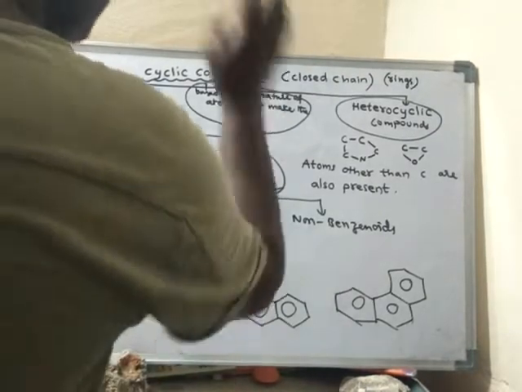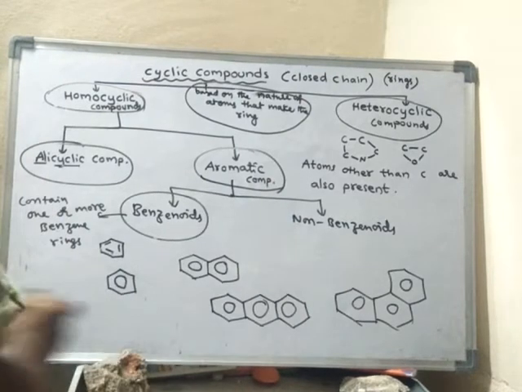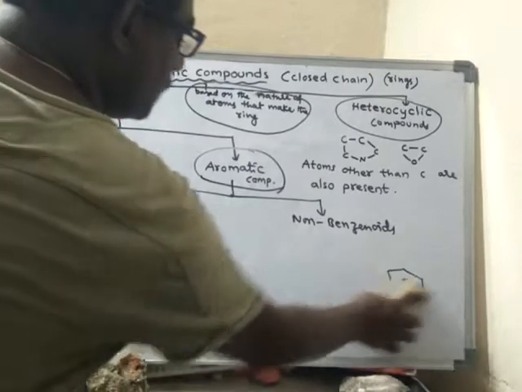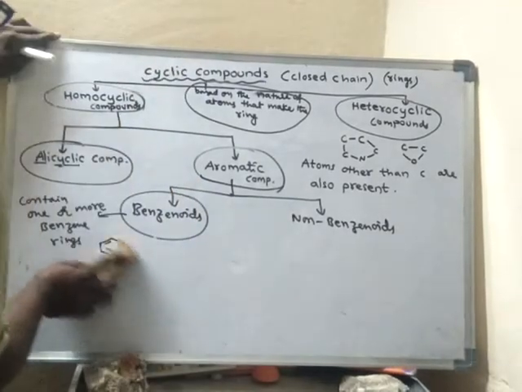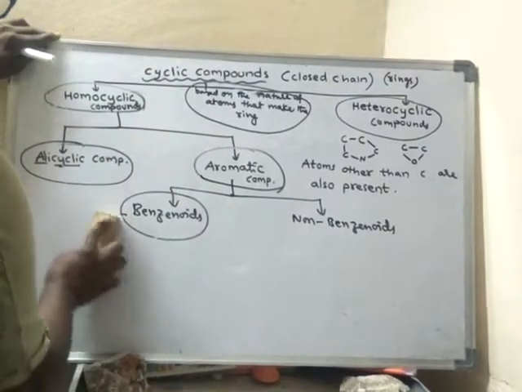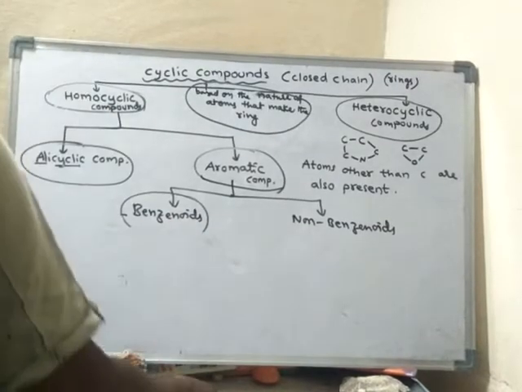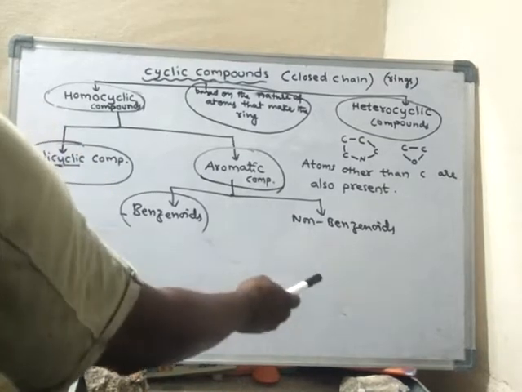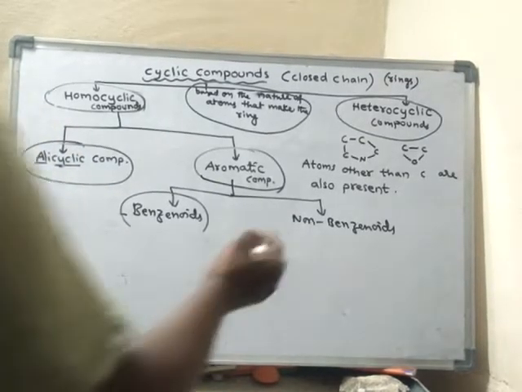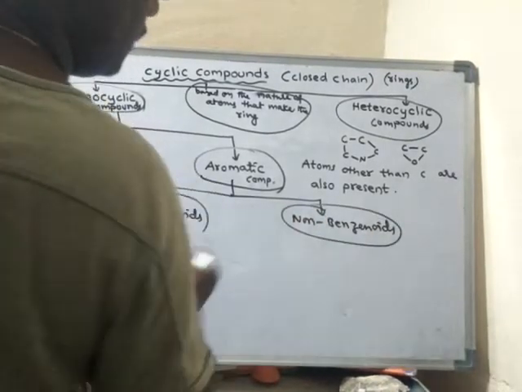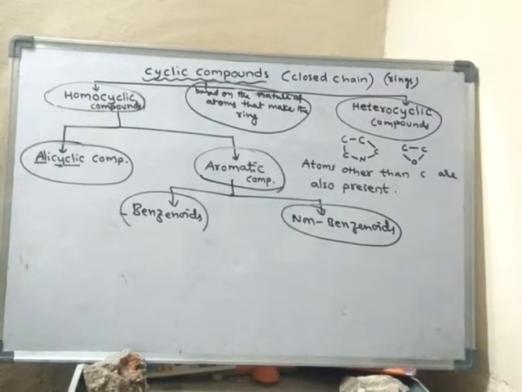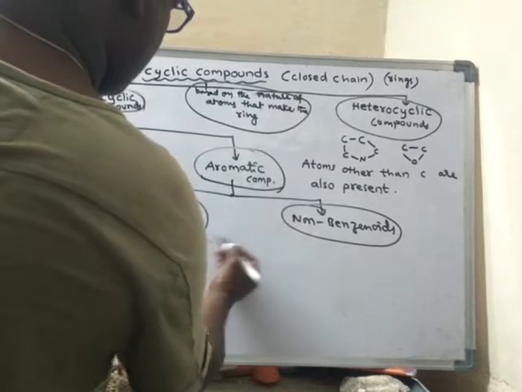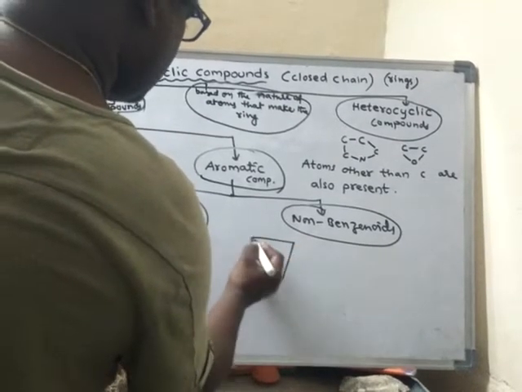Then what are non-benzenoids? We will learn examples of non-benzenoids. Non-benzenoids are aromatic compounds without a benzene ring. They do not contain a benzene ring. For example, take a compound like this.